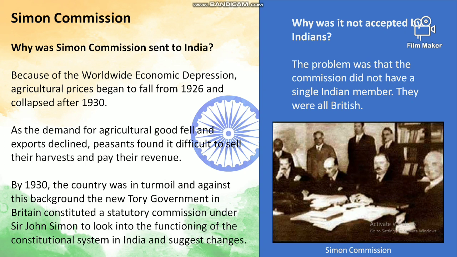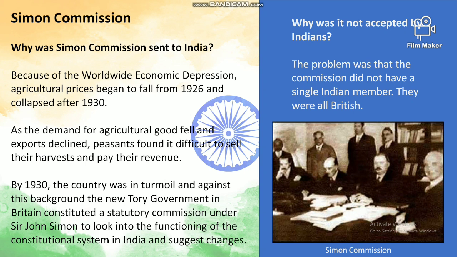In this background, by 1930, the country was in turmoil, and in this background, Tory government in Britain constituted a statutory commission under Sir John Simon to look into the functioning of the constitutional system in India and suggest changes. Now, what is Tory government? Tory government is a conservative party in Britain, and statutory commission is made by law.